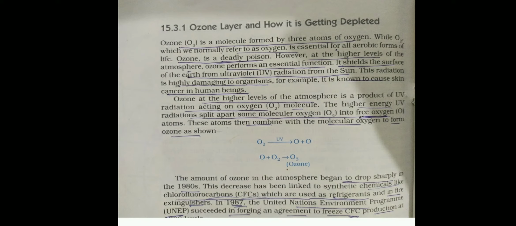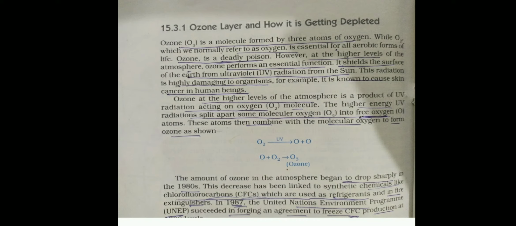So the ozone layer helps to prevent the entry of ultraviolet rays, and these ultraviolet rays are very harmful because they cause skin cancer. Later we will come to how the ultraviolet rays are harmful. First we should understand the ozone O3 molecule, a molecule made up of three atoms of oxygen. Students, how is this ozone molecule formed?